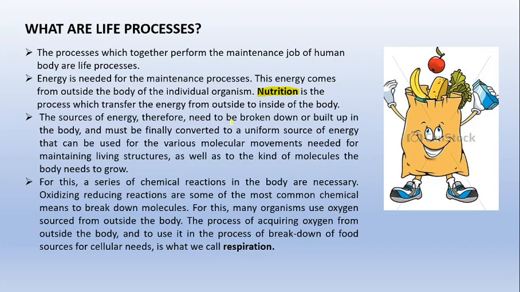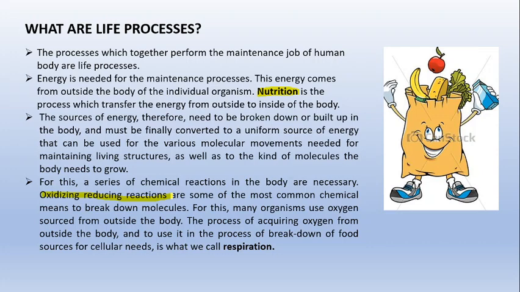Now to convert the source of energy into a uniform source of energy, we have to undergo certain chemical reactions. These chemical reactions are oxidizing reducing reactions, which will convert your source of energy into the uniform source of energy. That means they will convert your food into ATP.